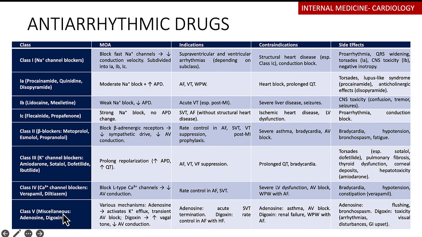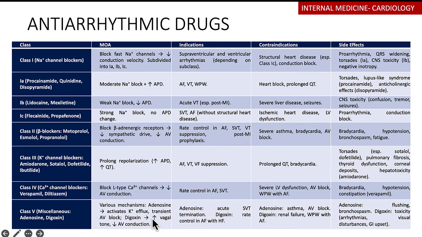Then other drugs like adenosine, this one is a very good drug for SVTs. It terminates the SVTs very quickly, but it has a very short half-life, about 10 seconds, and it's out of the system. So it's metabolized by the red blood cells. So the adenosine actually will activate potassium efflux, and it will also cause a transient blockage of the AV node. So this is very good for someone with an SVT.